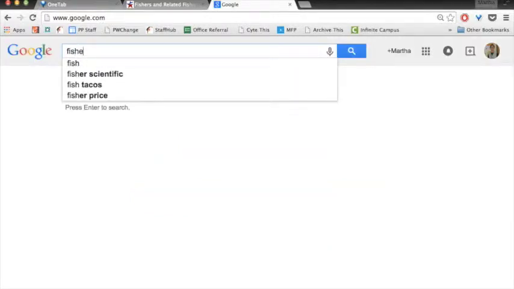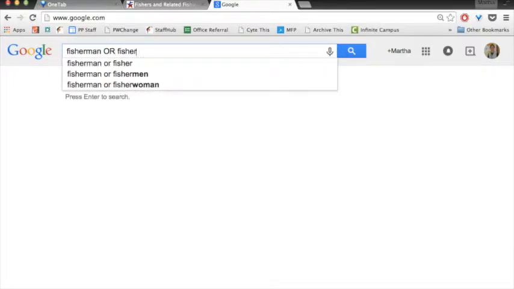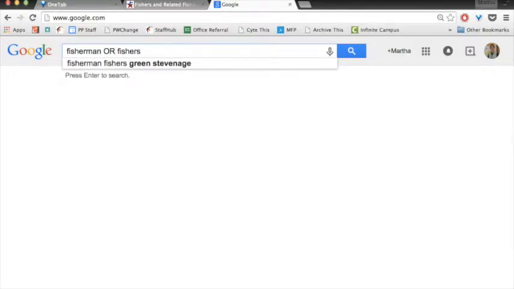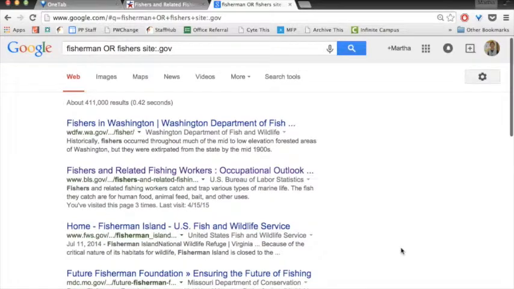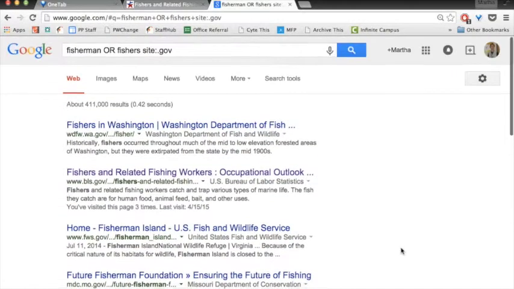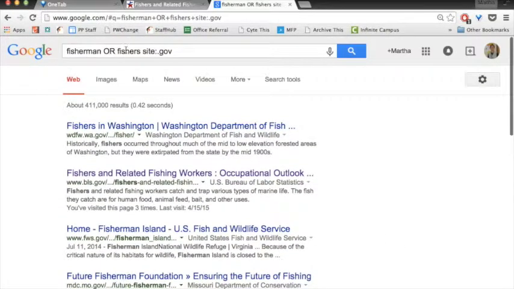So I'm going to type in fisherman or fisher. And that means there's just another word for somebody who fishes. And let's say I want to look for a site that's a .gov, but not necessarily the Bureau of Labor Statistics. So I type site:.gov. That's going to find me other government websites that have information about fishermen, or they might call it fishers.